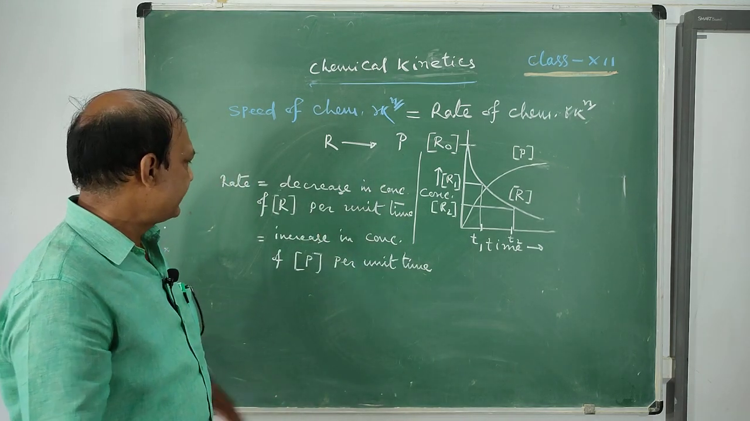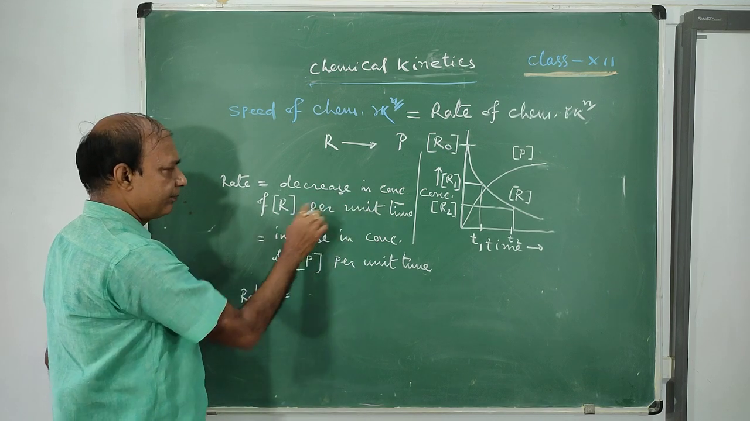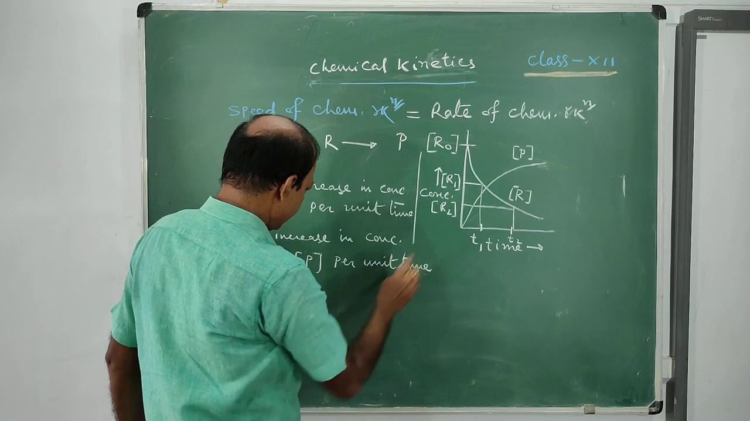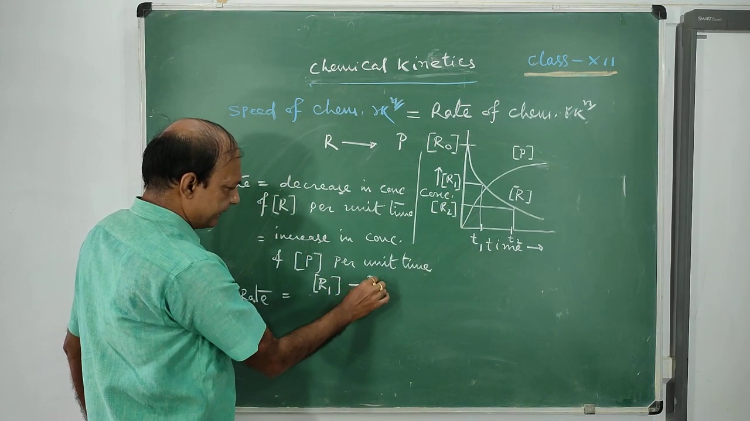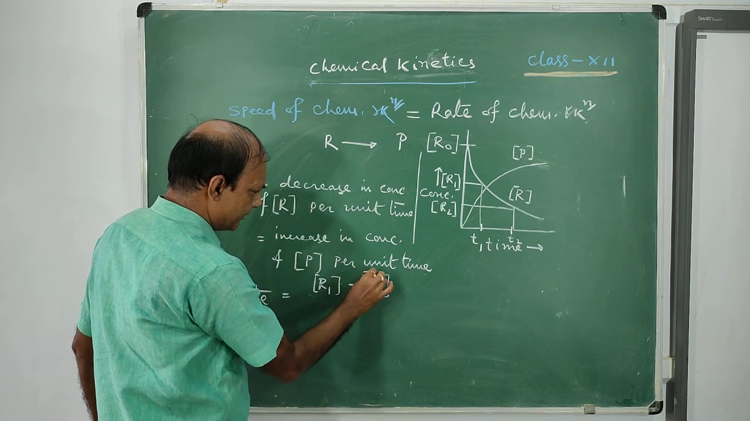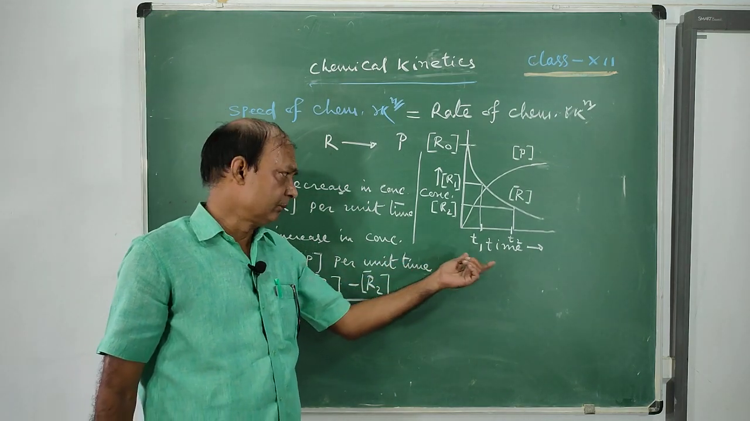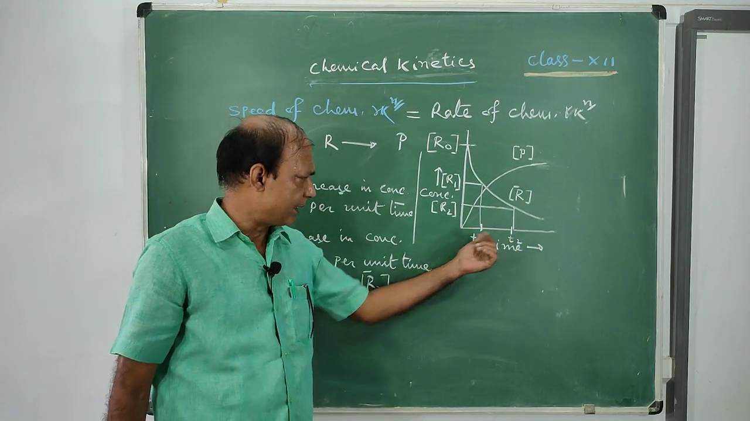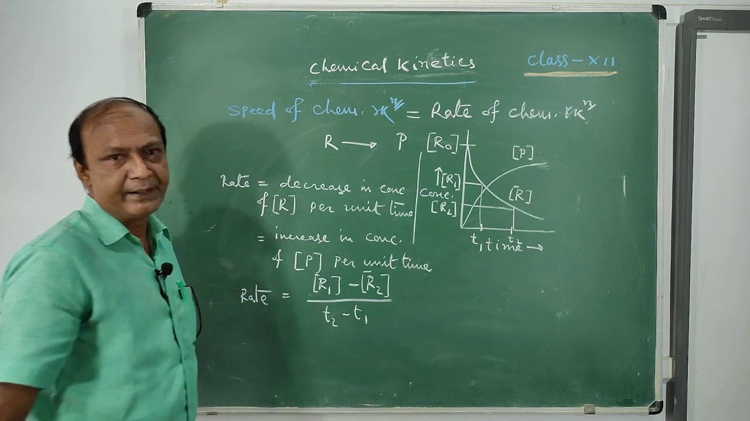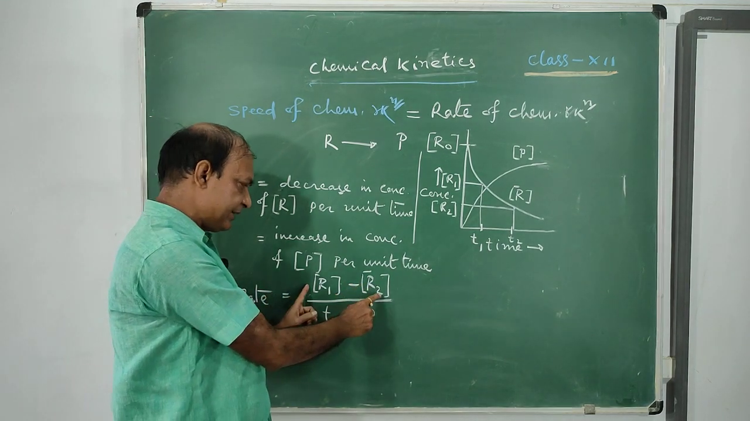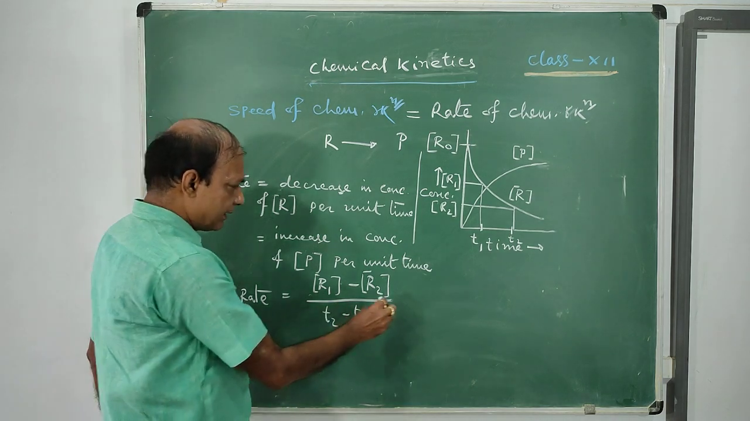So what is the decrease? I am writing decrease in concentration of reactant equals R1 minus R2. Decrease in concentration of the reactant is R1 minus R2, and the total time taken during this decrease is T2 minus T1. This is the time taken. Now this much is decreased over this time. This is the rate of the reaction. We are writing in this way.